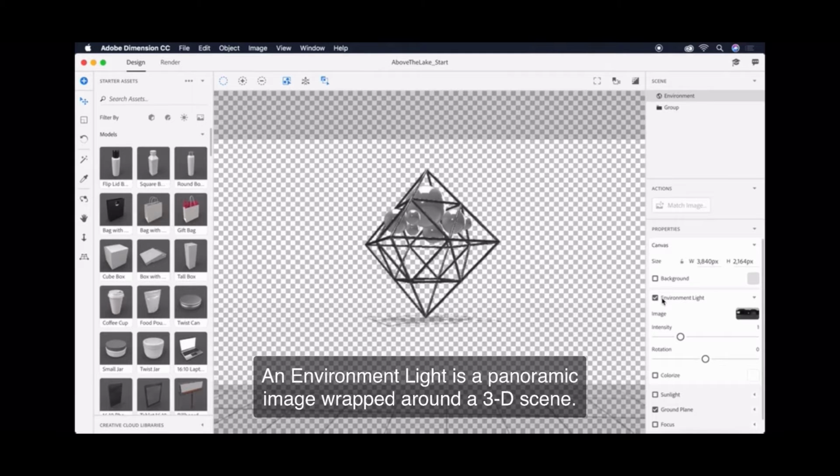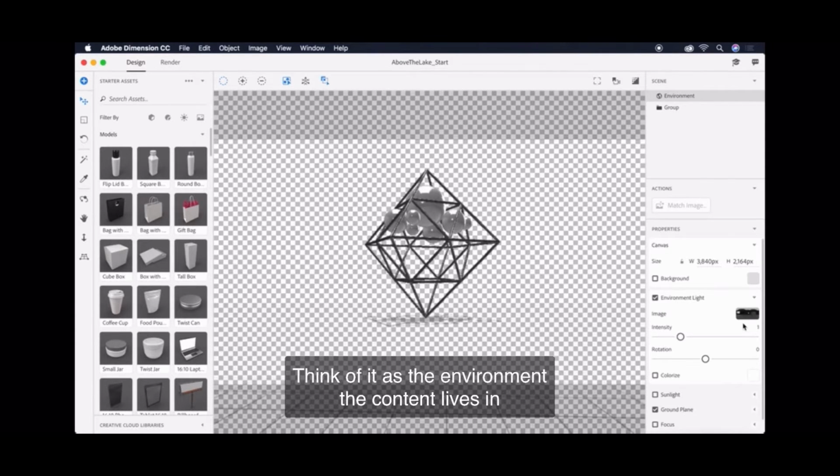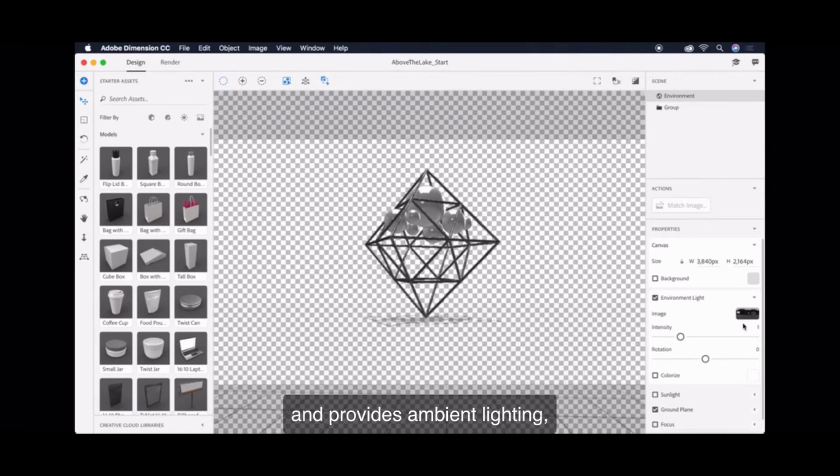An environment light is a panoramic image wrapped around a 3D scene. Think of it as an environment the content lives in and provides ambient lighting, reflections, and shadows.